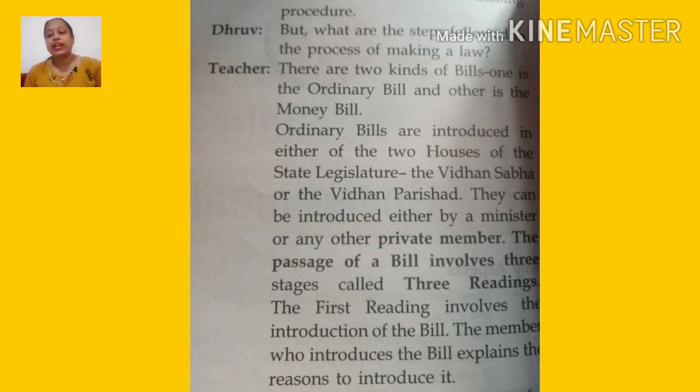If more people vote for that bill, it will pass.